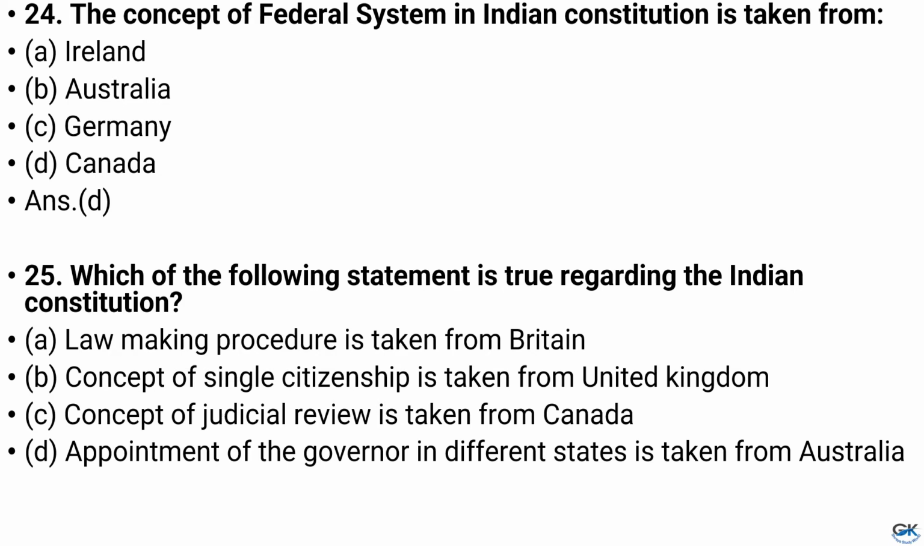Question number 25. Which of the following statement is true regarding the Indian Constitution? Option A. Law making procedure is taken from Britain. Option B. Concept of single citizenship is taken from UK. Option C. Concept of judicial review is taken from Canada. Option D. Appointment of the governor in different states is taken from Australia. And the answer is option B, that is concept of single citizenship is taken from UK.